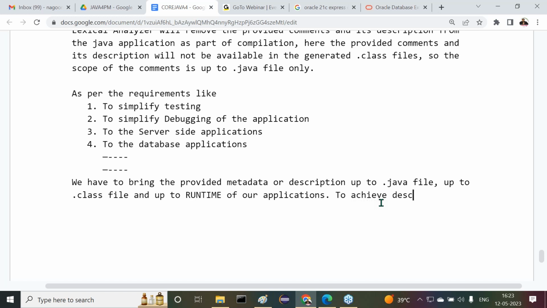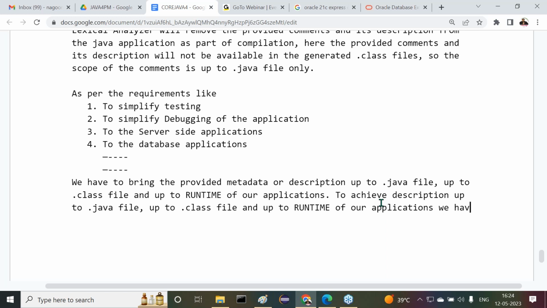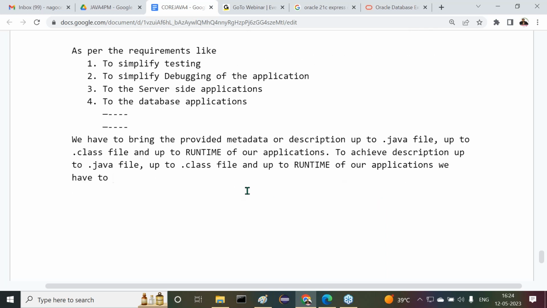So to achieve description up to the .java file, up to the .class file, and up to runtime of our applications, what do we have to do there? We have to use annotations over the comments. Sir, all of you are getting it or not?